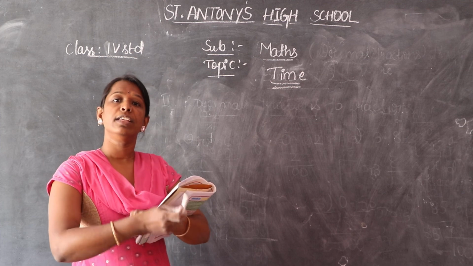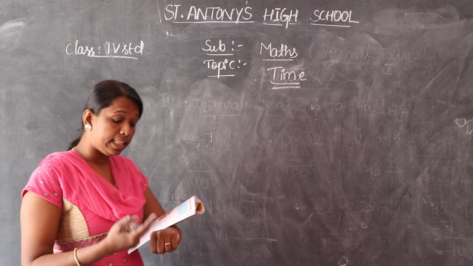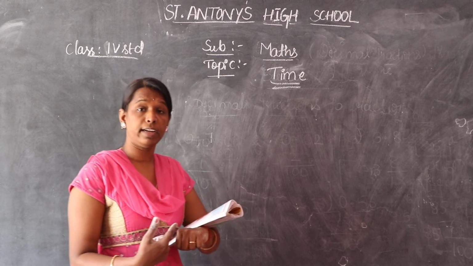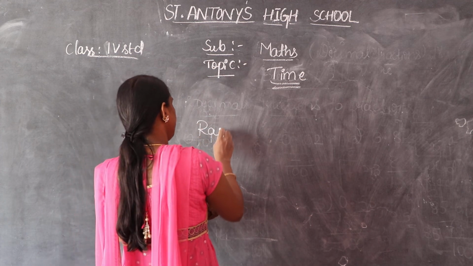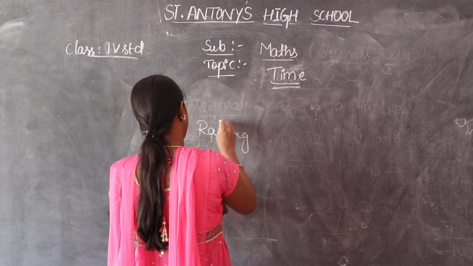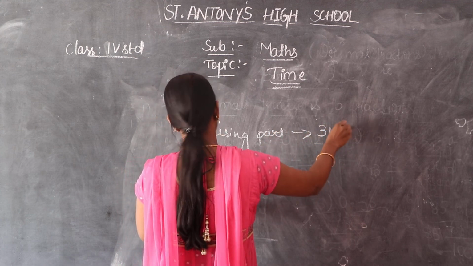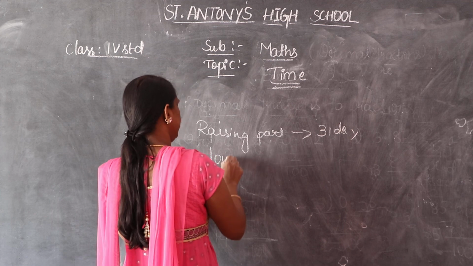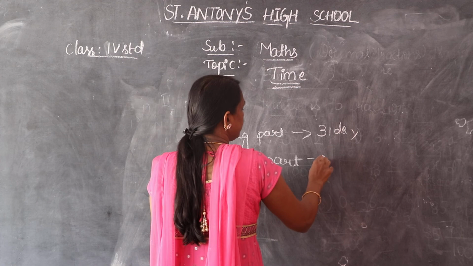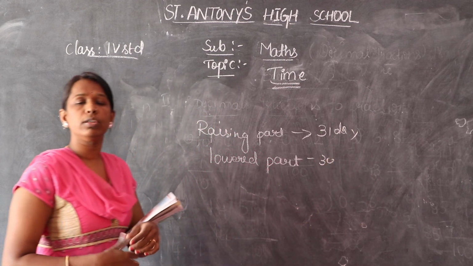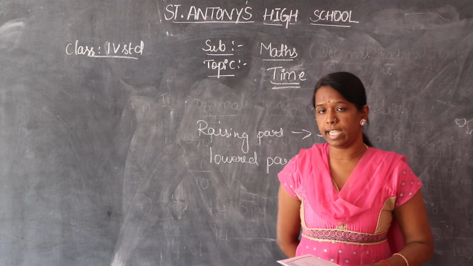December only. Okay. So like that you have to count and write down the number of days. The rising part of your hand, the fist part, we call it 31 days, and the lower part is called what? How many days? 30 days. Okay. Usually, during the month of February, there are 28 days.